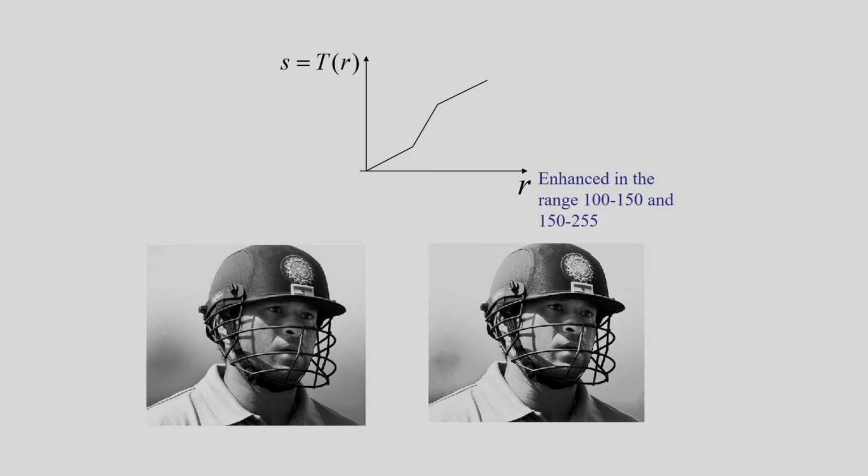In the linear part, the angle is 45 degrees, so it is identity. But corresponding to this portion and this portion, I am doing the contrast stretching. So the slopes are alpha, beta and gamma.